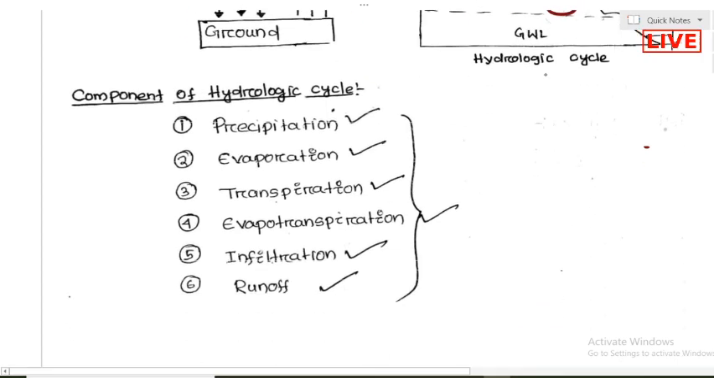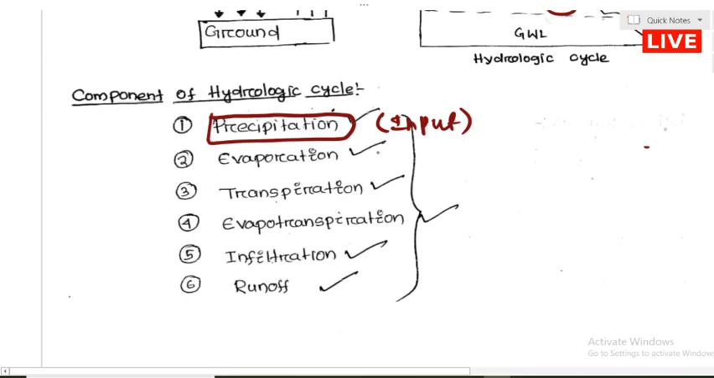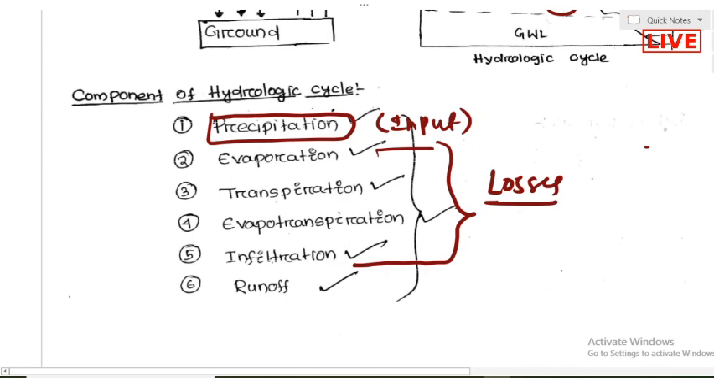So these are the components of the hydrologic cycle. This is the input parameter, precipitation, which we are going to study in detail. This is the input to the catchment, and evaporation and infiltration are the losses from the catchment. Evaporation means the water is vaporizing into the atmosphere. Transpiration is the water leaving from the plant leaves, when the plant uses the water.